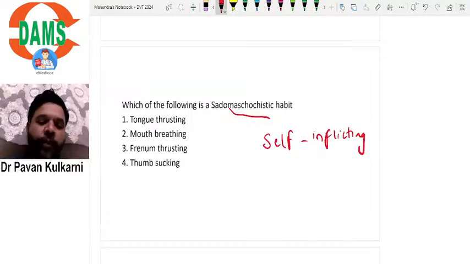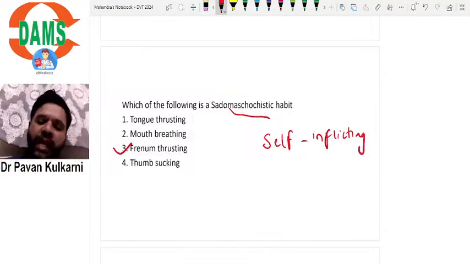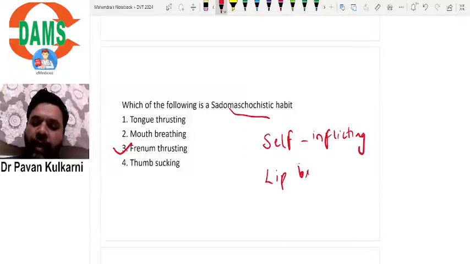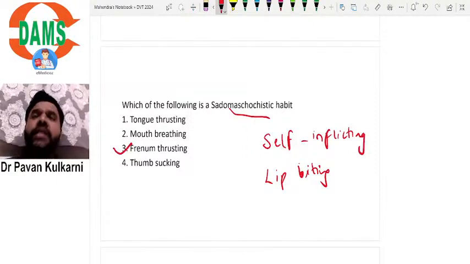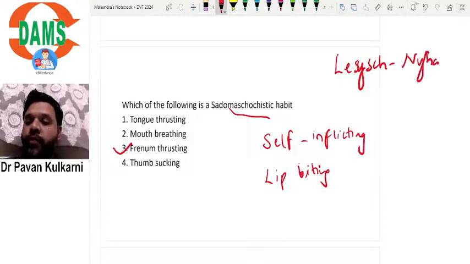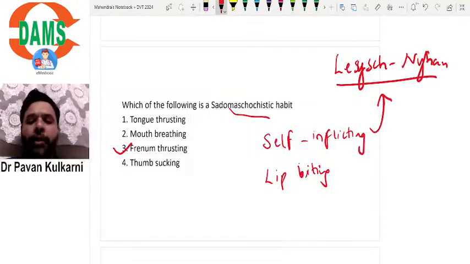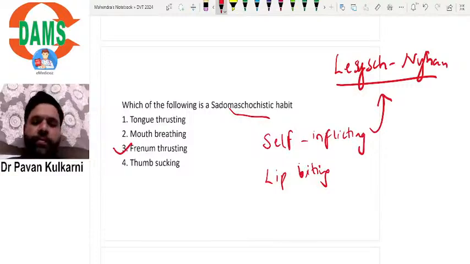Now, in this, frenum thrusting is considered to be the correct answer. Lip biting, so there will be a lip biting habit, or the frenum thrusting habit. And classically, you see it in the syndrome called Lesch-Nyhan syndrome. All of us know there is a syndrome called Lesch-Nyhan syndrome. In this Lesch-Nyhan syndrome, we see these self-inflicting bites. Okay, or in this case, in the options provided here, frenum thrusting is also an example of a sadomasochistic habit or the self-inflicting bites.